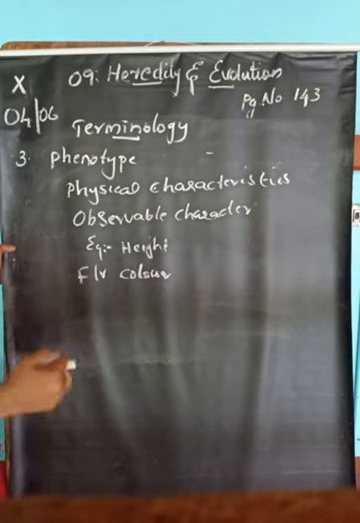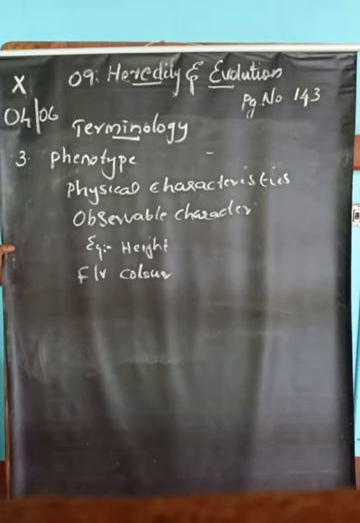Like that, by the physical appearance we can understand the characteristic of an organism. That is called phenotype. Physical characteristics or observable character of an organism are called phenotype.